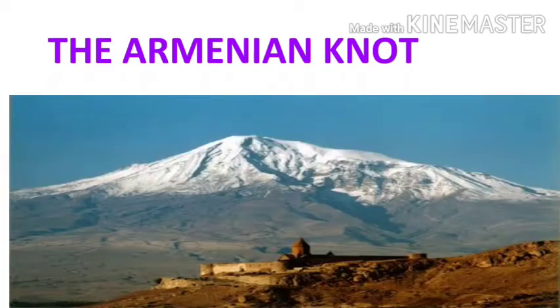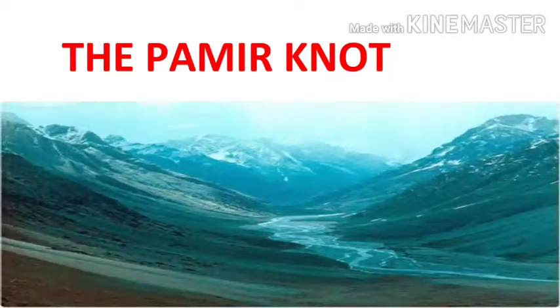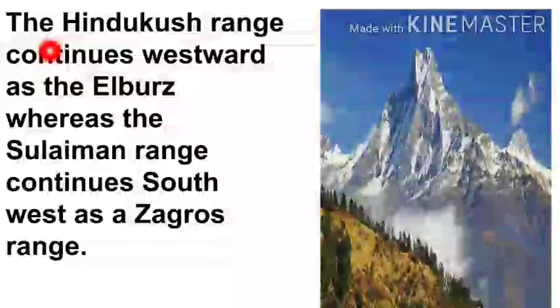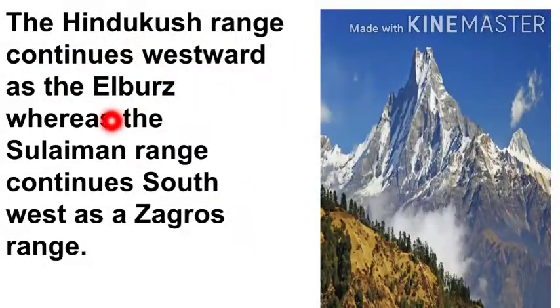The Armenian Knot is the central and highest-most lock of 3 land plateaus formed, whereas the Pamir Knot consists of 5 knots of mountain areas. Armenian Knot is in the northern part of the Middle East, but Pamir Knot is located in the high altitude of Central Asia. The Hindu Kush range, the Suleiman range, the Himalayan range, and the Tian Shan range radiate from the Pamir Knot. The Hindu Kush range continues westward as the Elburz, whereas the Suleiman range continues southwest as the Zagros range.